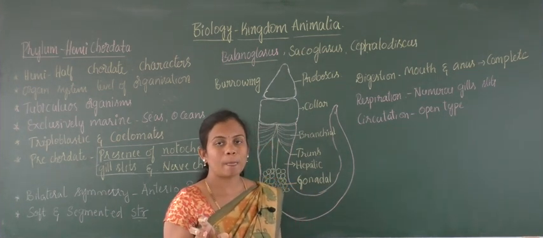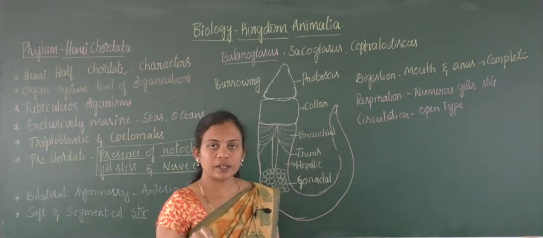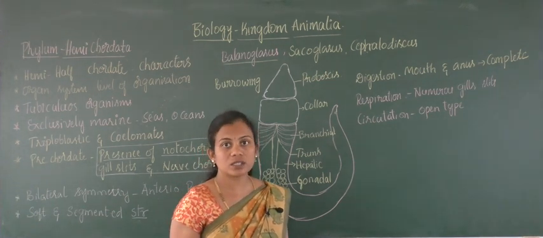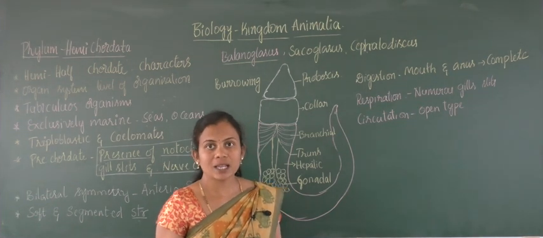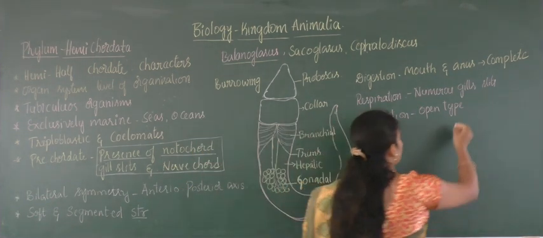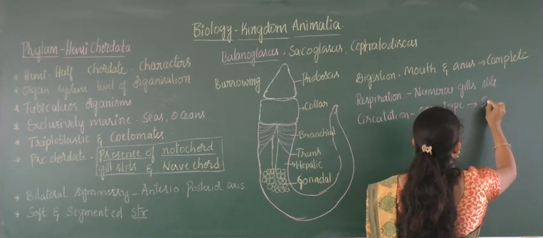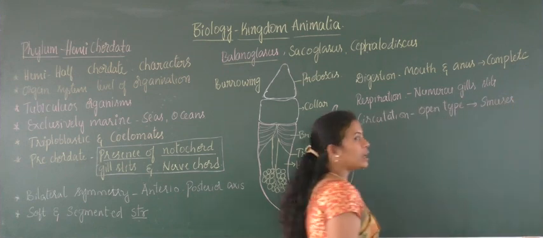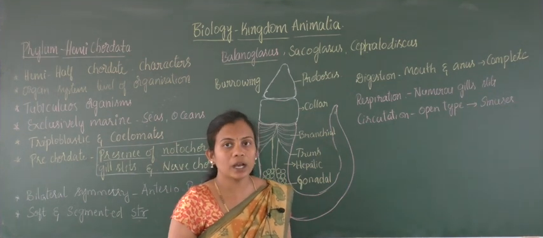The space provided for the supply of blood is called sinuses, so the blood is directly poured into the sinuses. Due to the presence of open type circulation, sinuses will be there, and those help in the pouring of blood, where all the organs of the organism are completely bathed with blood.